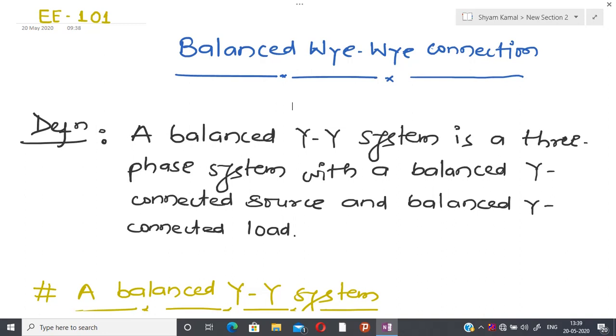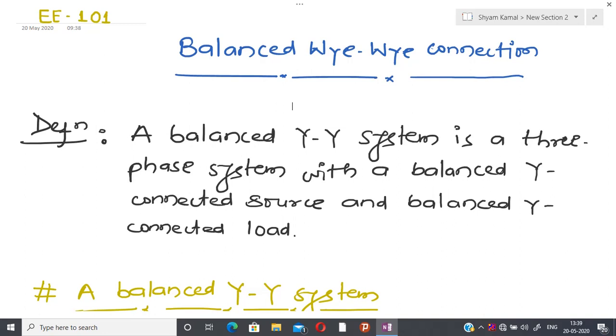Similarly, a balanced load is one in which the phase impedances are equal in magnitude and in phase. In this way, I have defined the balanced voltage and balanced load in case of the Y topology.